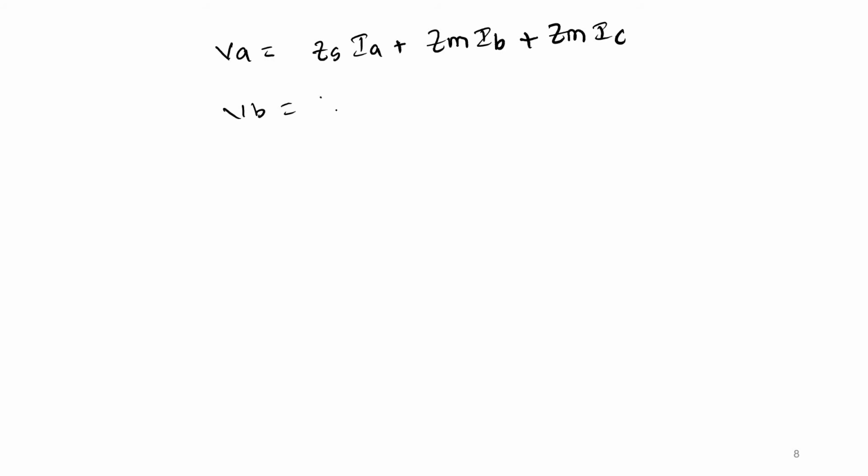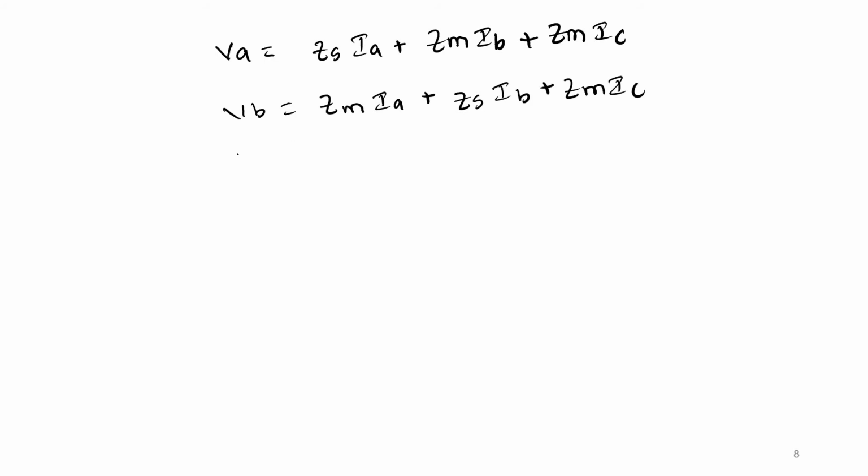So finally we can write the equations for ABC phases as VA is equal to Zs into Ia plus Zm into Ib plus Zm into Ic. VB is equal to Zm into Ia plus Zs into Ib plus Zm into Ic.